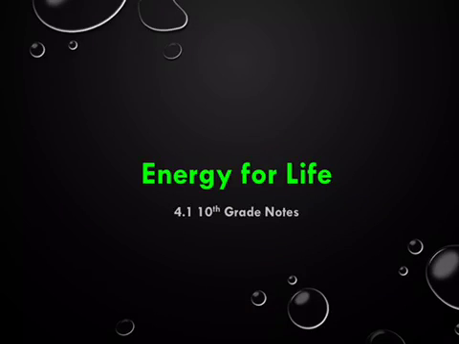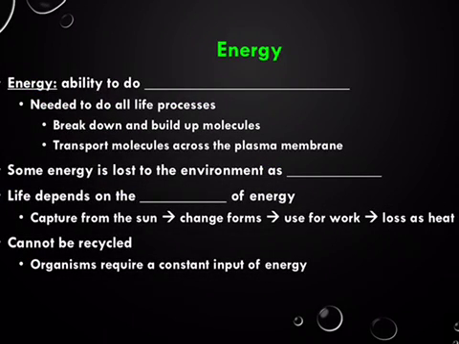In Chapter 4, we are going to focus on how living things get energy. So, energy is the ability to do work. And energy is needed to do all your life processes, all the chemical reactions that take place in your cells, from breathing to digesting to thinking. All of this requires energy. It's basically needed to break down and build up molecules, and it also helps transport molecules across the plasma membrane. Some energy gets lost to the environment as heat.